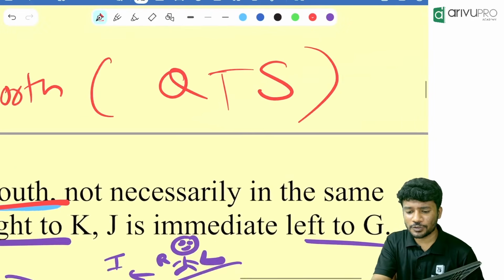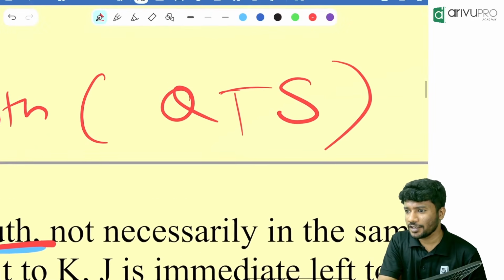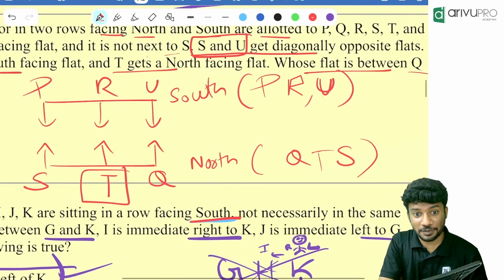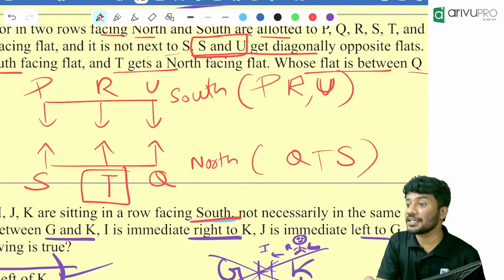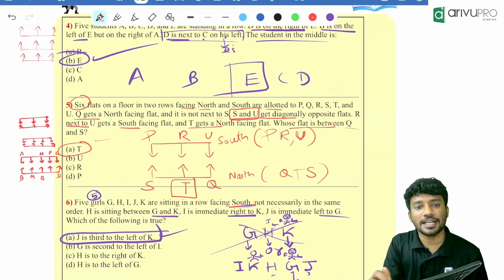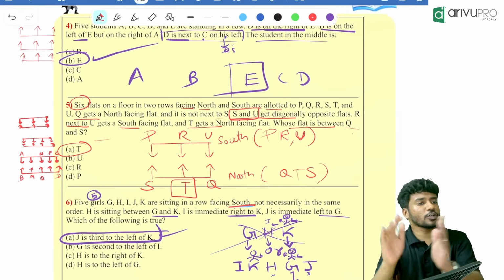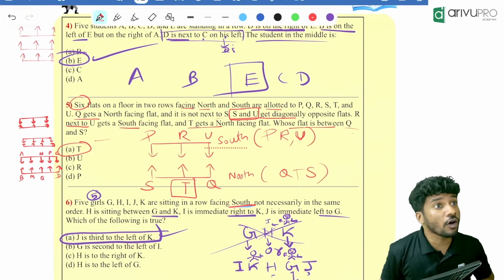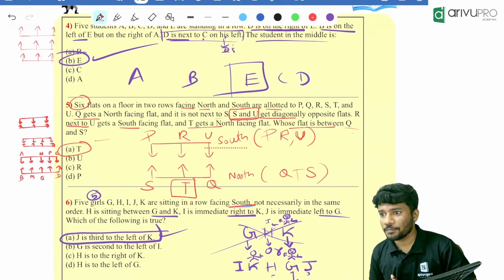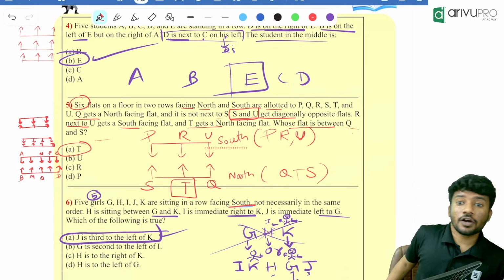We could have got to the answer just with this. Why? Q and S are not sitting together first of all. Then only one more person is remaining. Who is that remaining person? T is that remaining person. That T should be the person in the middle, right? Yes, that's why the answer is T. Without drawing itself, you could have actually gone for the answer. Done?